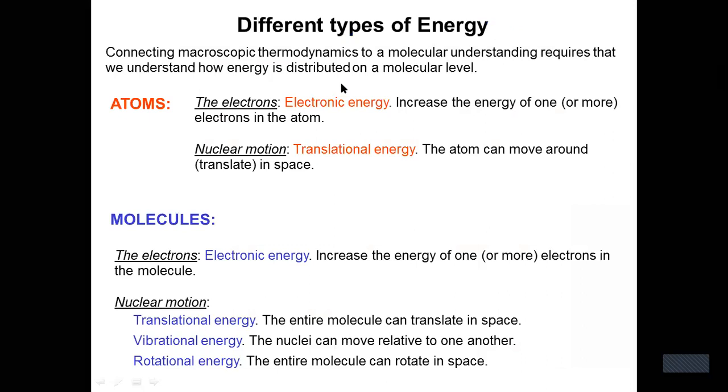There are different types of energy in a molecule: electronic energy, and when nuclear motions occur, translational, vibrational and rotational energy. In translational energy, the entire molecule can translate in space. In vibrational energy, the atoms of the molecule can move relative to one another. In rotational energy, the entire molecule can rotate in space.